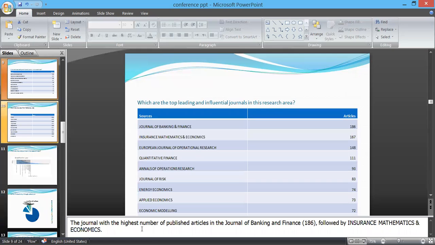Coming to the next question, we have selected only the top 10 journals. This is a list of the top 10 leading journals with the highest productivity. Journal of Banking and Finance is the most productive with 186 articles, followed by Insurance: Mathematics and Economics with 167. In third place, European Journal of Operational Research with 148 articles.